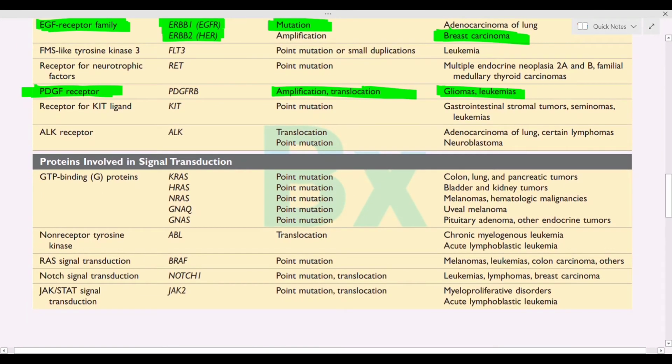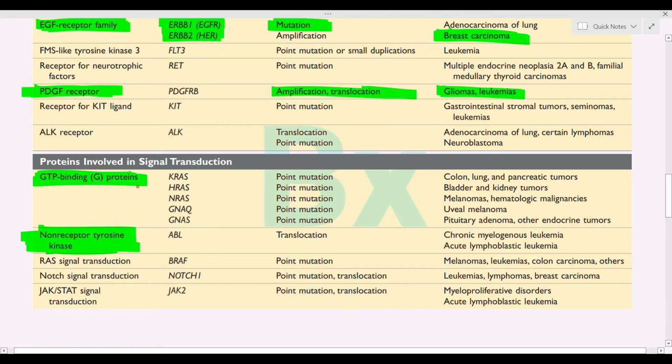Now, third thing, signal transduction pathway. If there is any alteration in the signal transduction pathway, then it will lead to overexpression of nuclear proliferation. So there are two main signal transduction pathways. One is a receptor tyrosine kinase dependent pathway and one is a non-receptor tyrosine kinase dependent pathway. So first we are going to learn what is tyrosine kinase mediated and what is non-tyrosine kinase mediated.